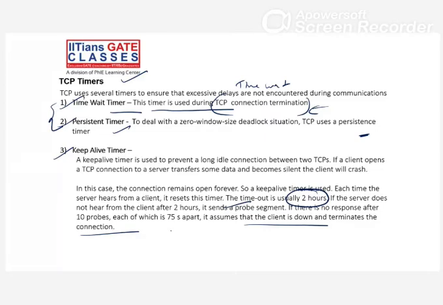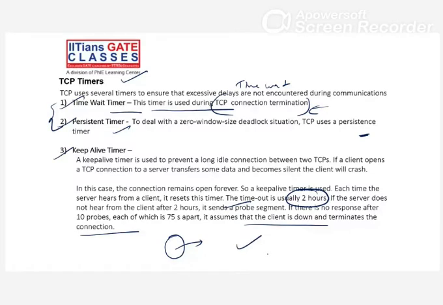Maybe some port failure, maybe something else, right? Something happened to the client. This client is not giving a response, or vice versa, because TCP is a bidirectional communication. Right now I am saying one is client, another is server, but communication from server to client is also possible, right? That is called the keep alive timer.